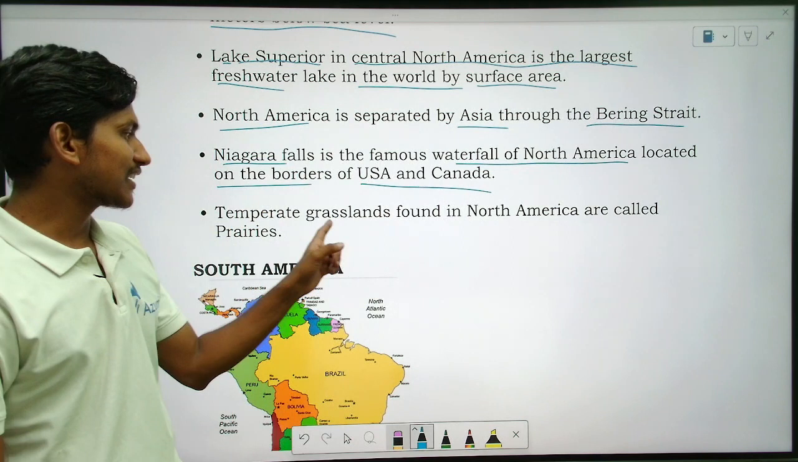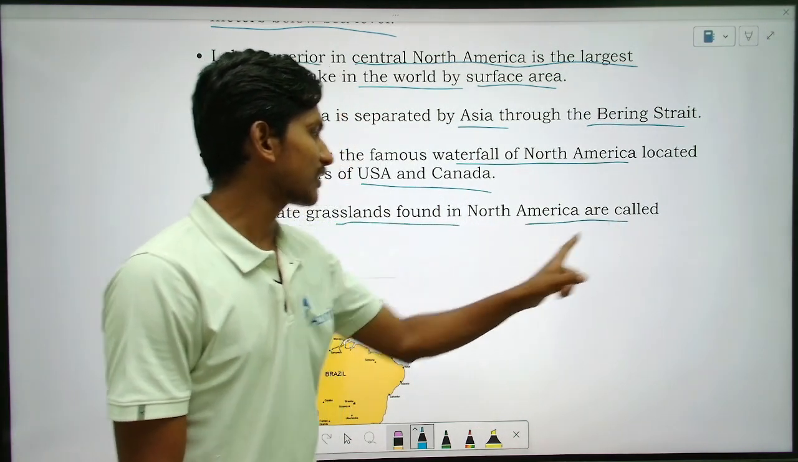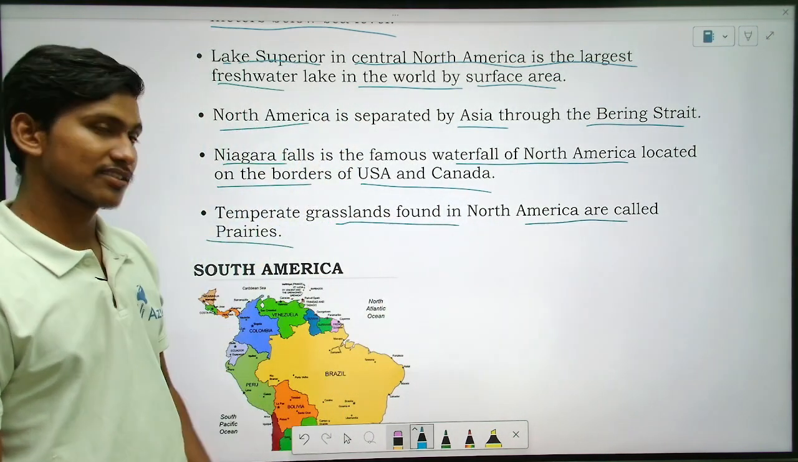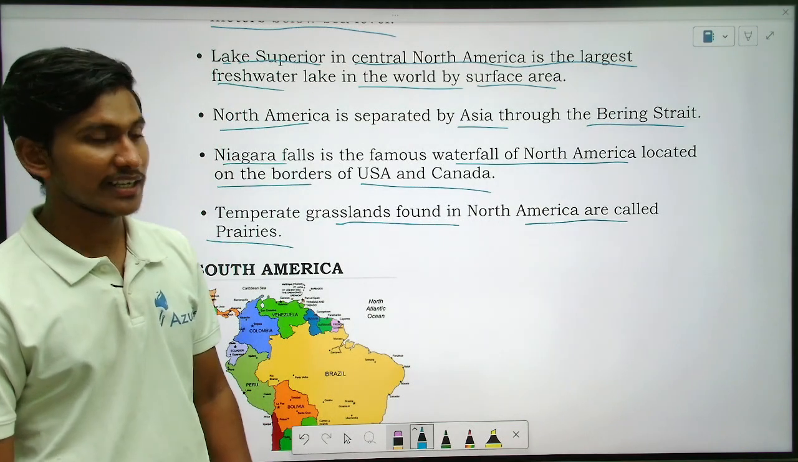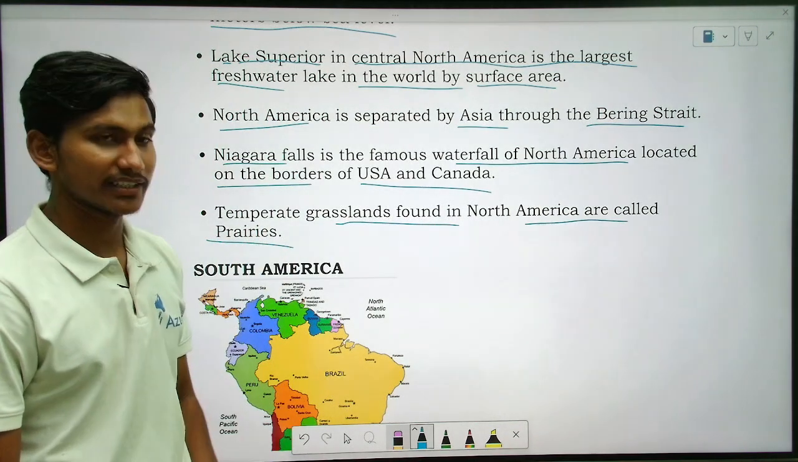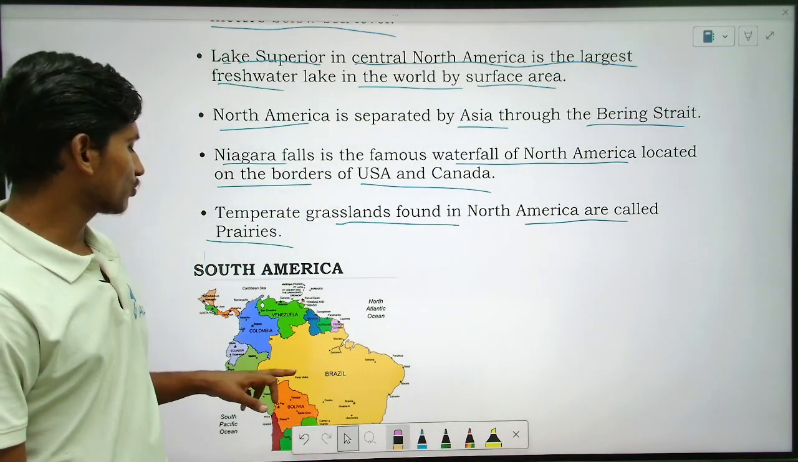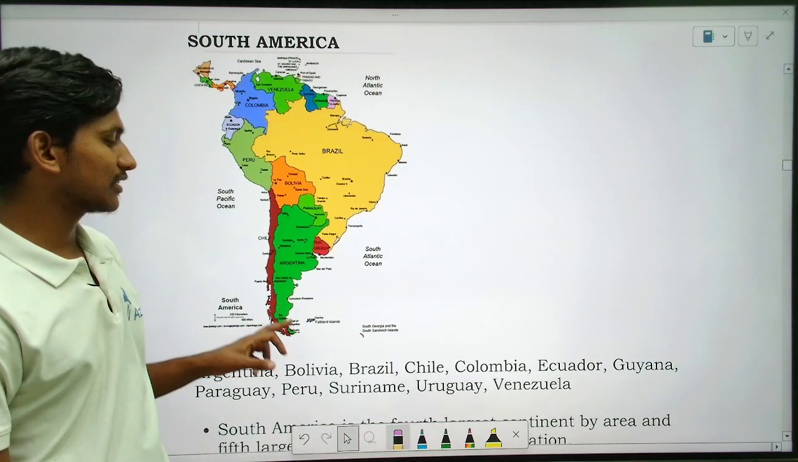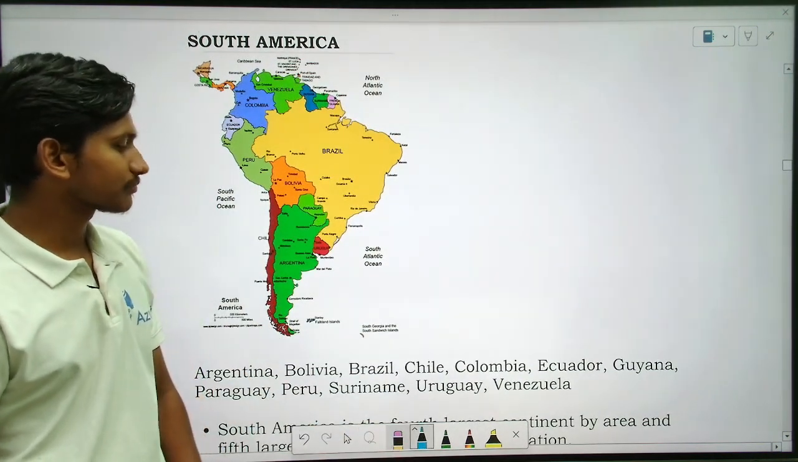So temperate grasslands found in North America are called what? Prairies. What are they called? Grasslands, that is prairies, temperate grasslands. Okay. So should we go to the next, that is Southern America, South America.